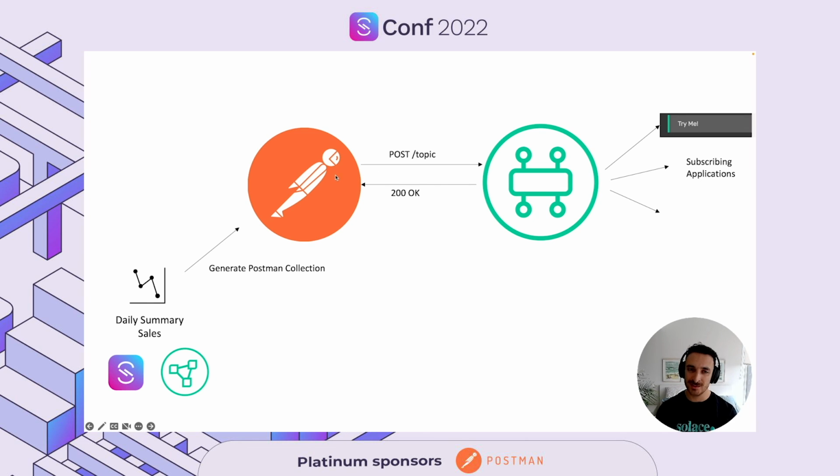And we published once using Postman, and now the message is propagated in our quote unquote event-driven architecture, in the mesh of event-driven architecture that we have.